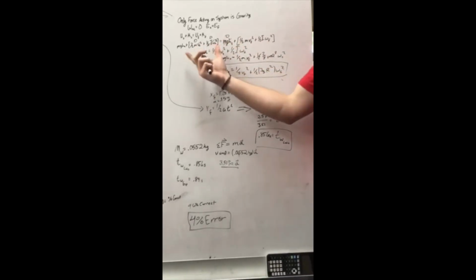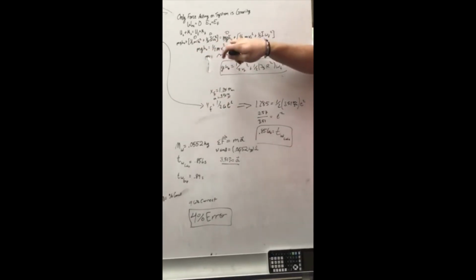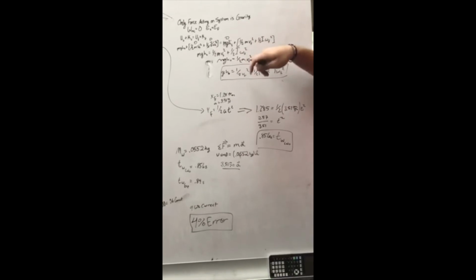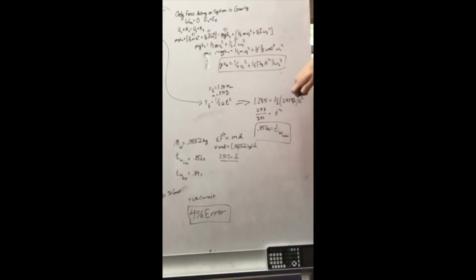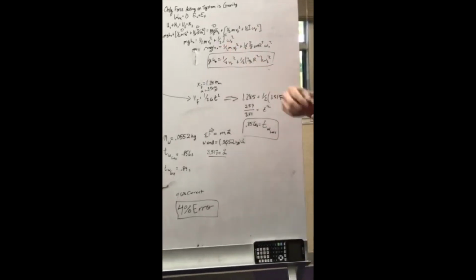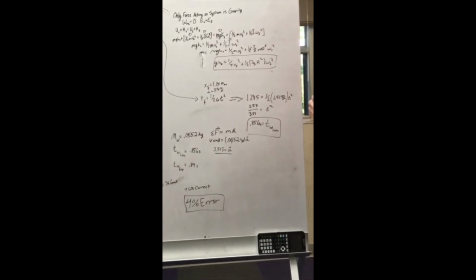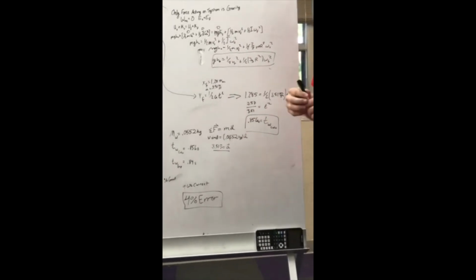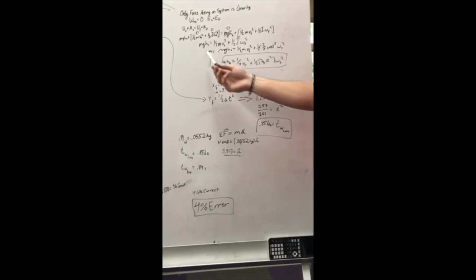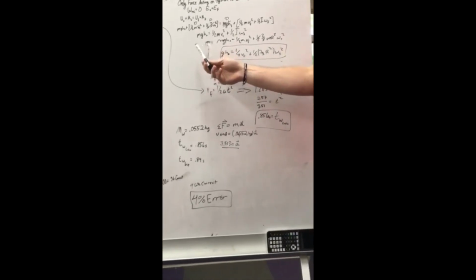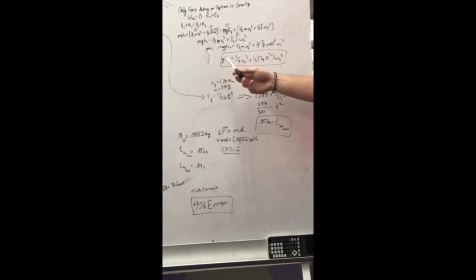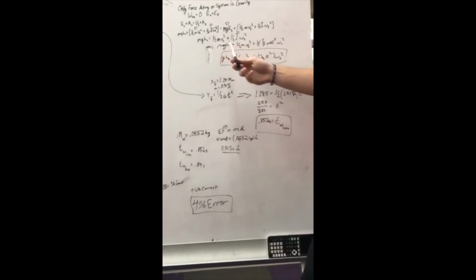We know that this first half is equal to mg height final plus 1/2 mv final squared plus 1/2 I omega final squared. We also can eliminate this term of the final potential energy since the height will be 0. We then condense that down to mass times gravity times the initial height is equal to the final kinetic energy.